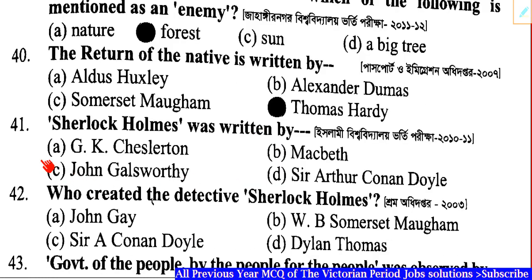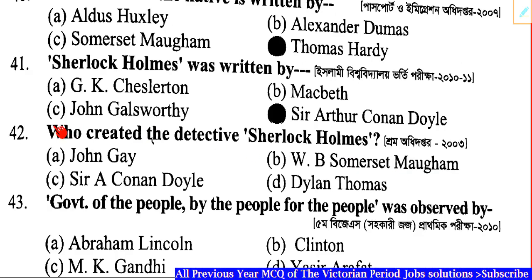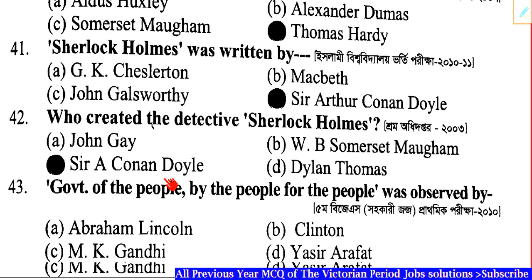Question number 41. Sherlock Holmes was written by dash. Correct answer: Option D, Sir Arthur Conan Doyle. Question number 42. Who created the detective Sherlock Holmes? Correct answer: Option C, Sir A. Conan Doyle.